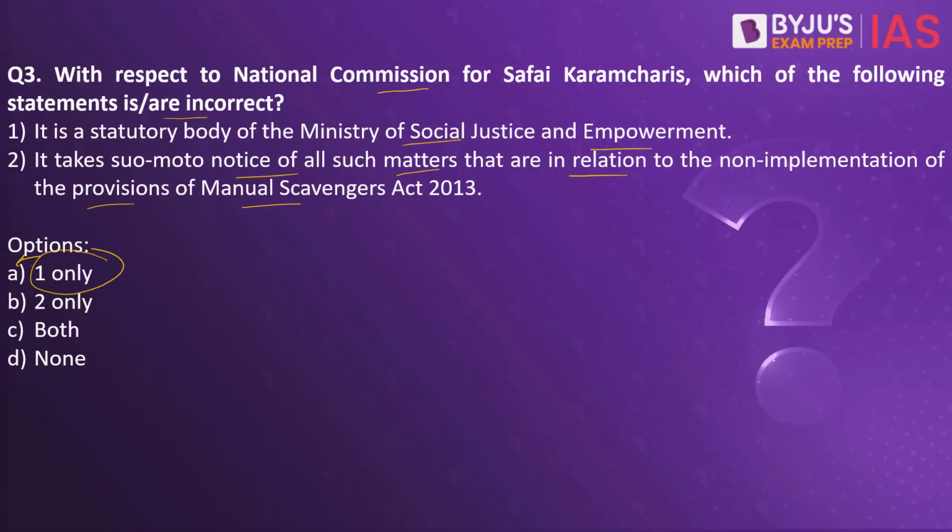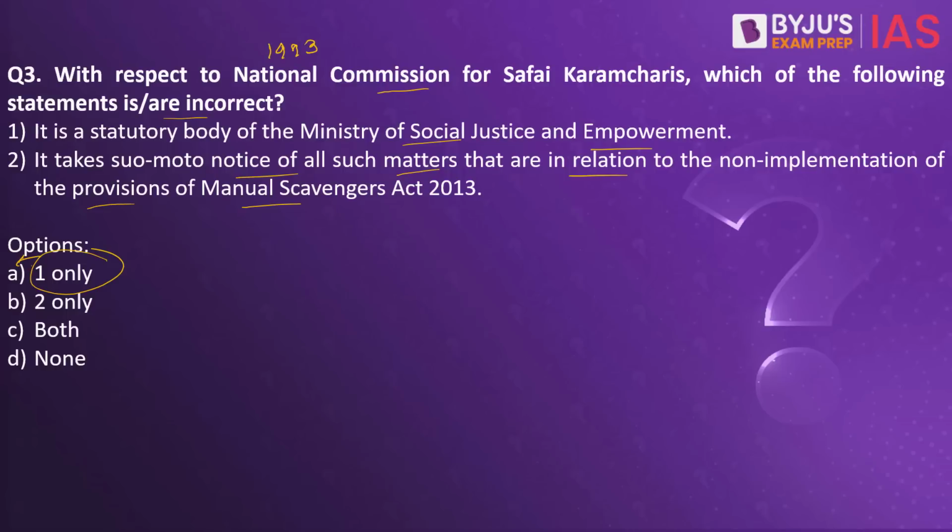Why is it a wrong statement? That is because when you look into the National Commission for Safai Karamcharis, it is now not a statutory body. Once upon a time, it was a statutory body, but currently it is not a statutory body. So when we speak about the National Commission for Safai Karamcharis, this was established back in the year 1993 as per the provisions of the NCSK Act of 1993.